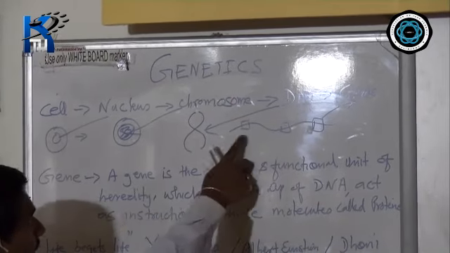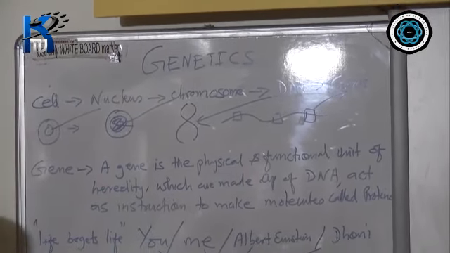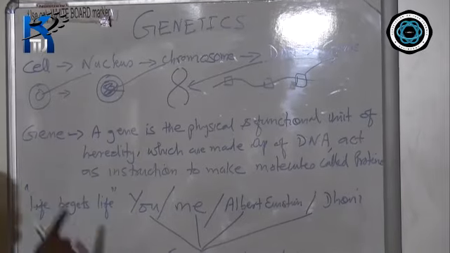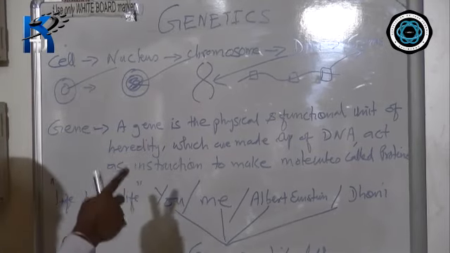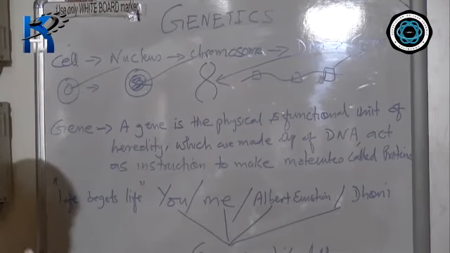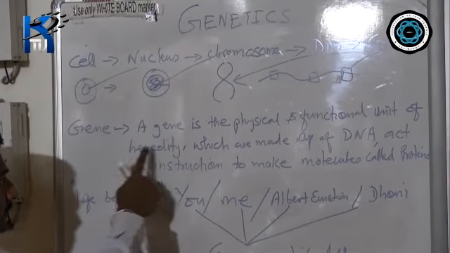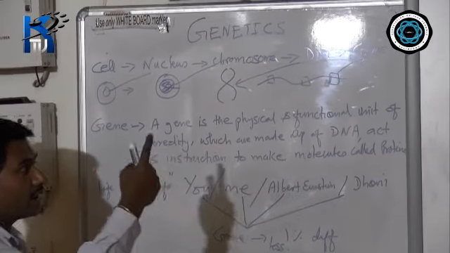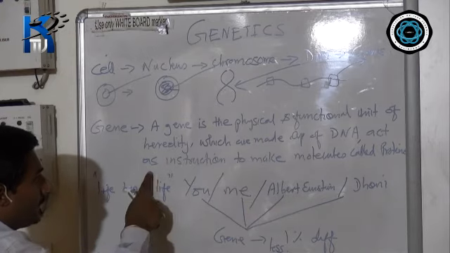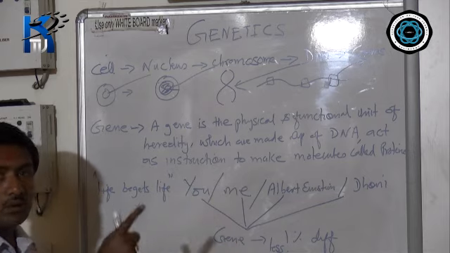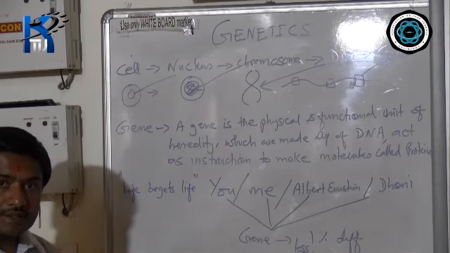A part of DNA is called as gene. So what is gene? Definition: a gene is the physical and functional unit of heredity. Chromosome function was that it carries the hereditary material. Here gene means a gene is the physical and functional unit of heredity, which is made up of DNA, and acts as instruction to make molecules called proteins. They make a special type of protein. Now what is that special type of protein?